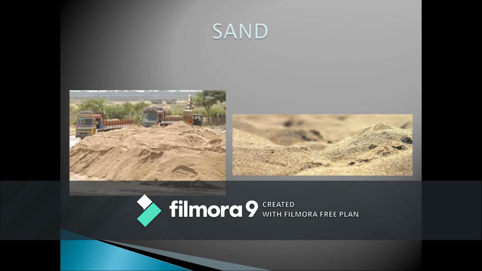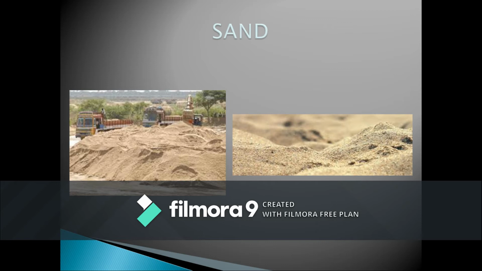Sand. Sand is one of the most useful materials in construction. It adds to the volume of your concrete or mortar. We have different types of sands, and depending upon their properties, we use them in construction.